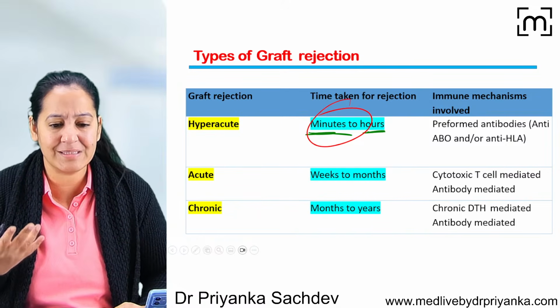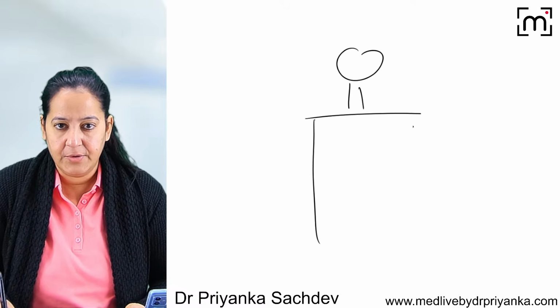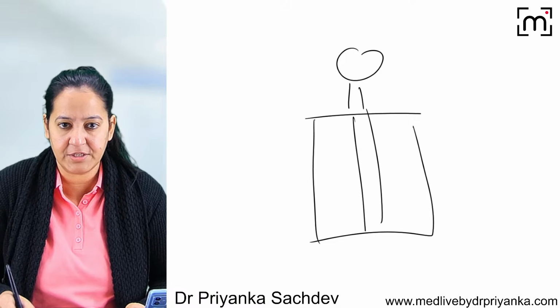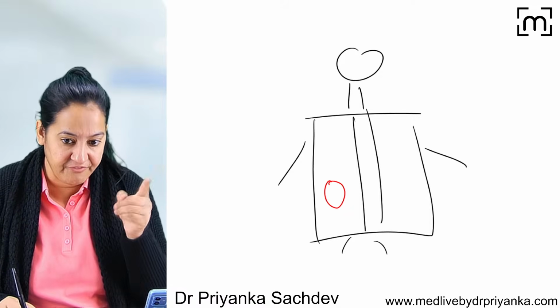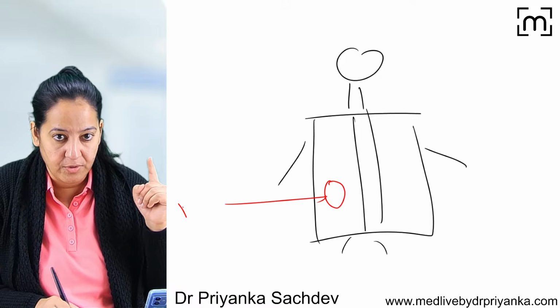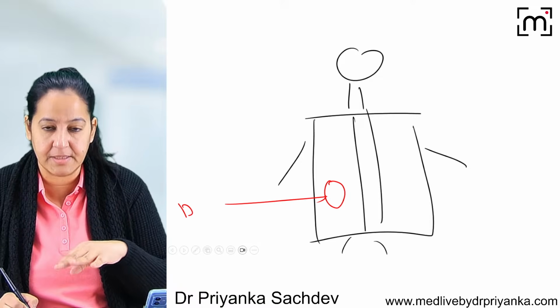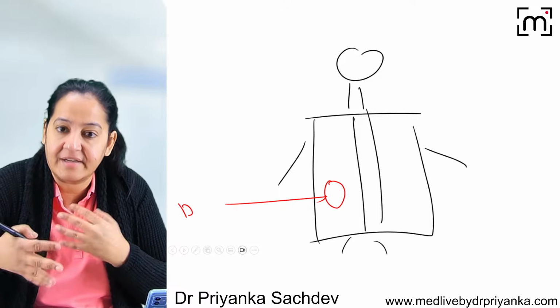You can say, ma'am, how is it so fast? How is it possible? You are saying this is the recipient's body. Okay, this is the blood vessel of the recipient. Okay, this is the recipient, not the donor. And this is the graft. This is the graft which we take from the donor. From the donor's body, we have transplanted it in the recipient. So you are saying as soon as you are putting it, it is rejected.